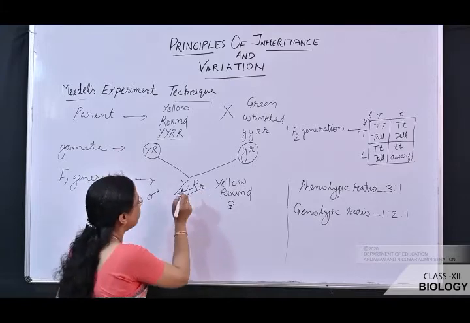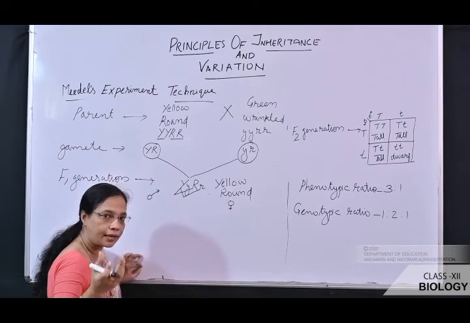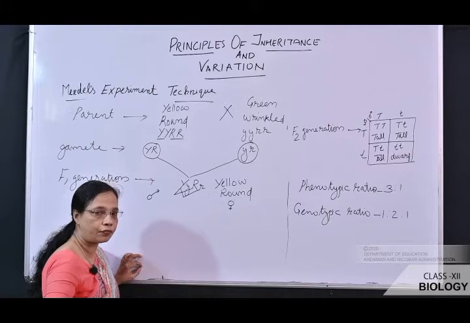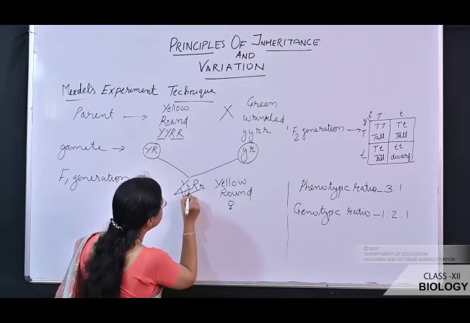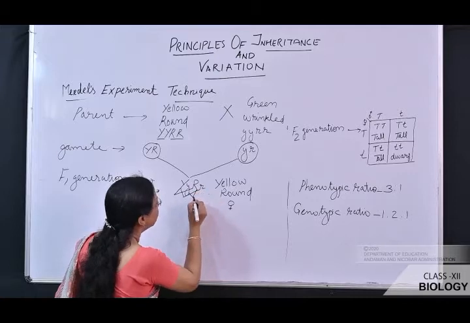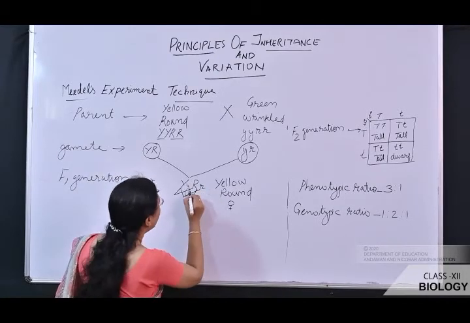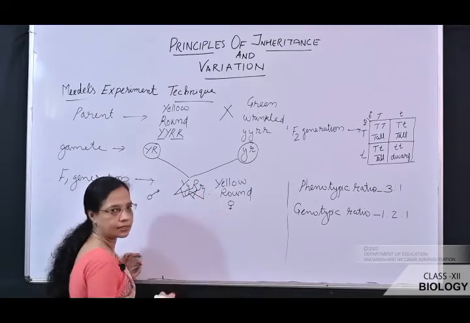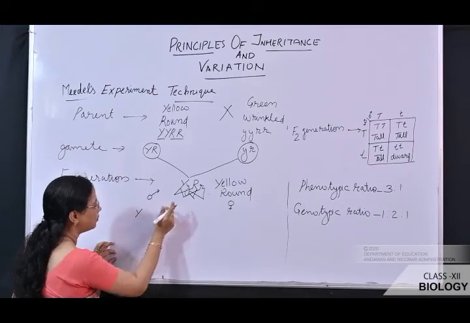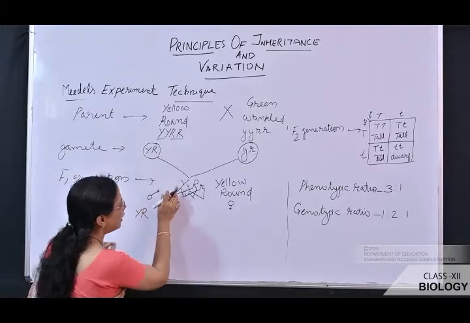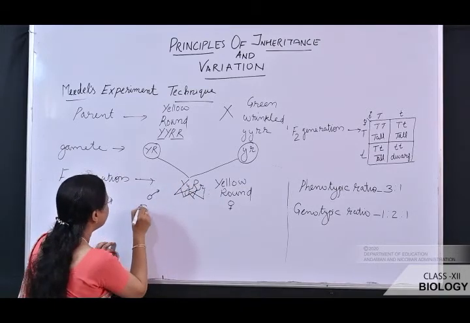So we can say it is independently assorted irrespective of dominance and recessiveness. Similarly, the first gene's recessive allele will go with the other gene's dominant allele as well as the other gene's recessive allele. So the gamete will receive capital Y, capital R,